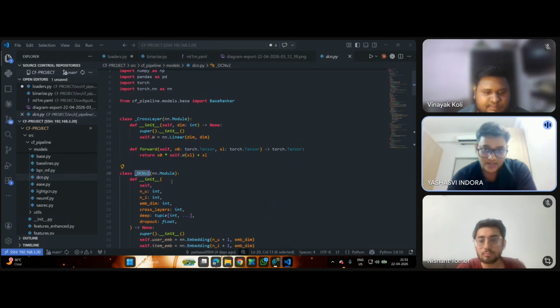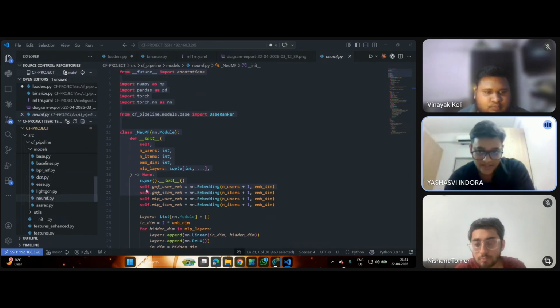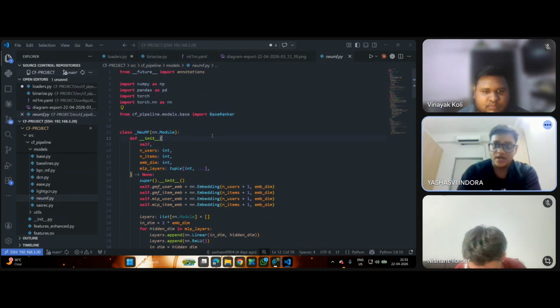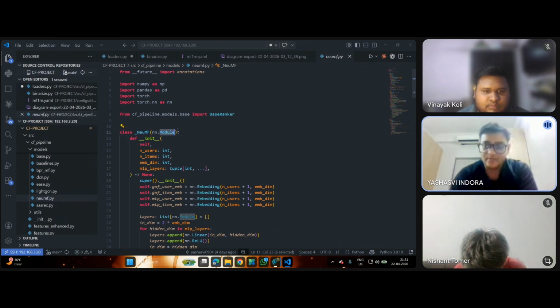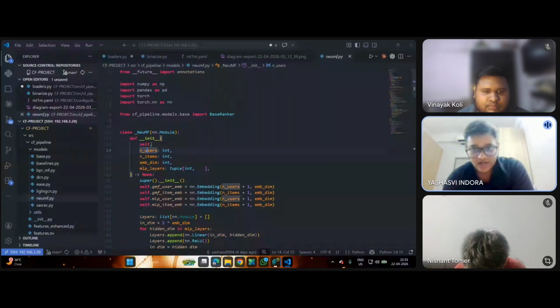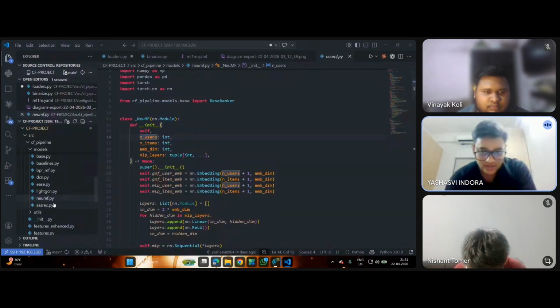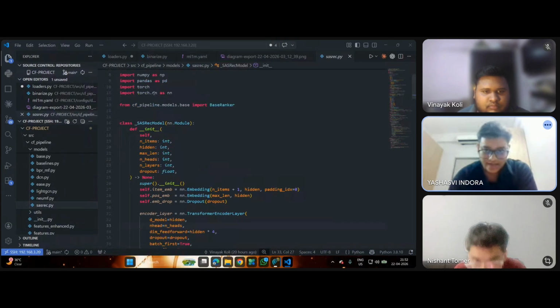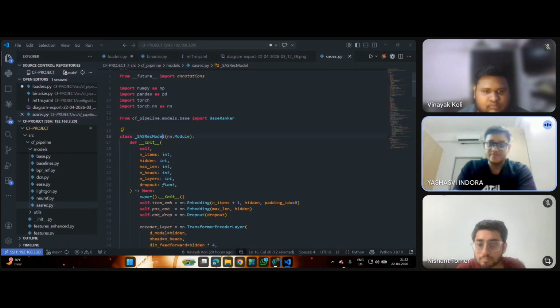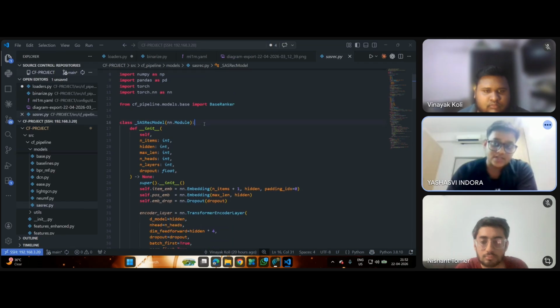Second last is NeuMF, which combines matrix factorization and an MLP branch, capturing both linear and non-linear patterns. Last but not least comes SASRec, which applies self-attention over the user's interaction sequence with a causal mask, capturing recency and temporal patterns.